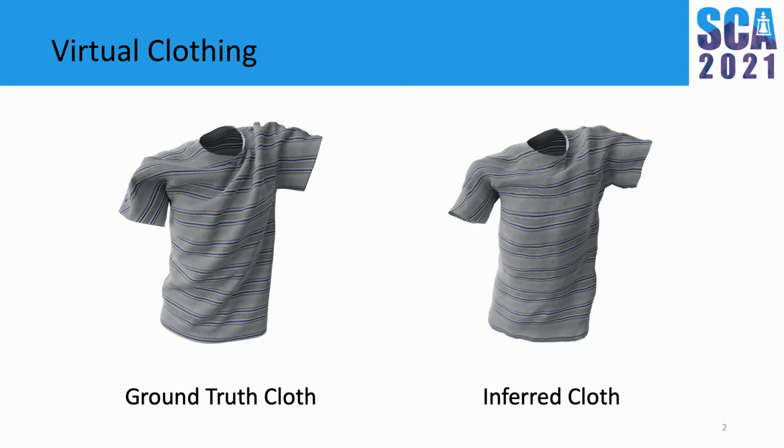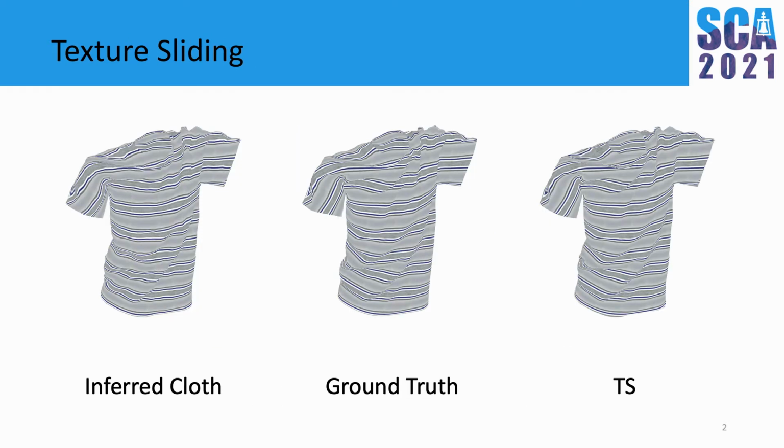behavior of clothing. Existing neural networks trained to infer cloth shape often predict overly smooth meshes, as shown on the right. Ground truth wrinkles and folds are especially challenging for networks to predict due to their high frequency and irregularity. Given an existing neural network, we introduce a second network that acts as a post-process to slide the texture coordinates of the overly smooth inferred cloth.